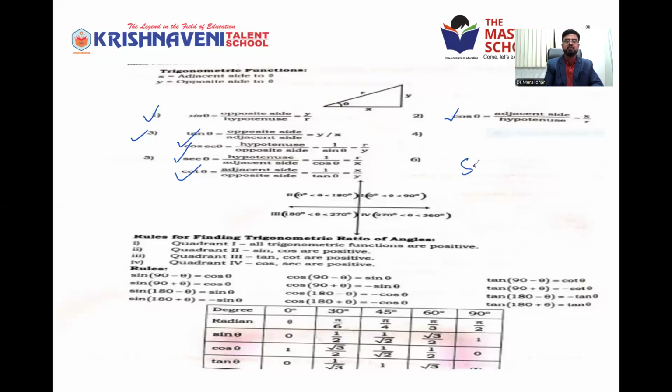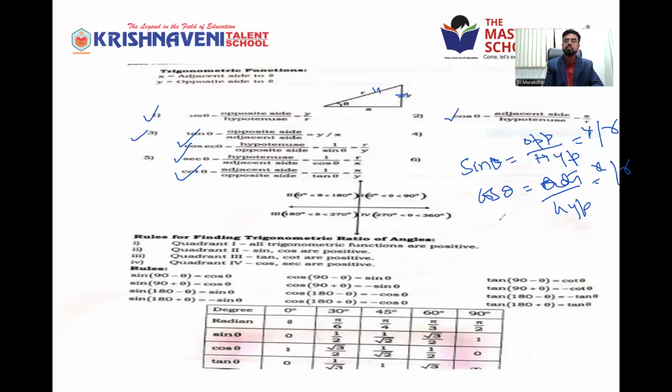So sine theta is given by a very important formula, helpful for you in mathematics also: opposite side by hypotenuse, that is, y by r. Cos theta is adjacent side by hypotenuse, that is x by r.